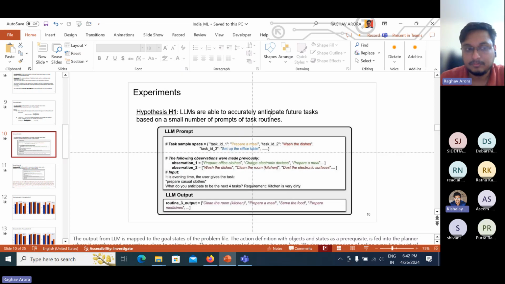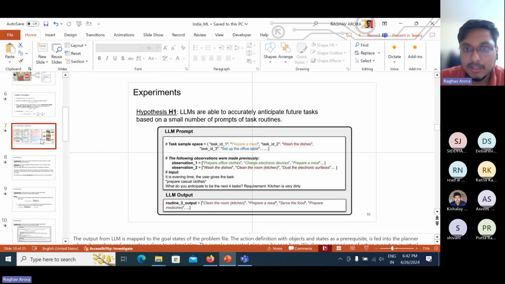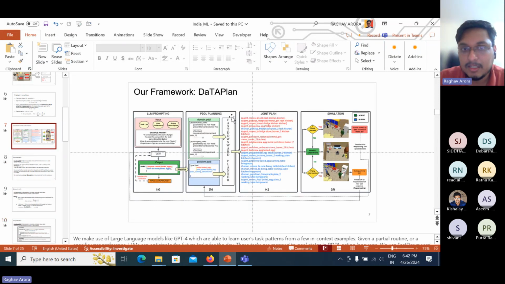And is it possible that the agent can also predict new tasks, in the literature? Yes, it can always anticipate new tasks, but the problem is that the way classical planners work is that we need to properly describe each and every action space and state space for the environment. If we want the agent to perform a new task which it currently does not know, the classical planner will not be able to incorporate that, because it needs a formal definition of the actions that it needs to perform.